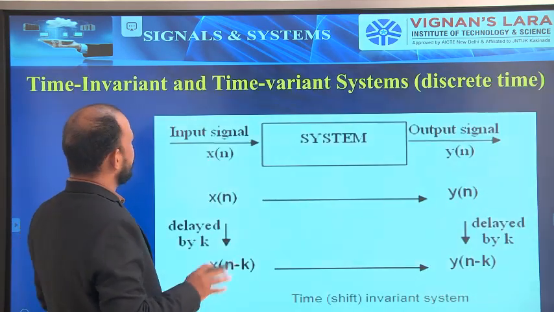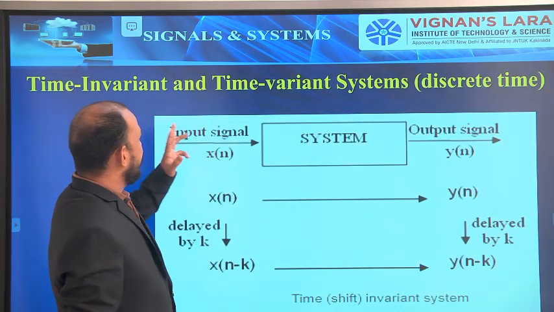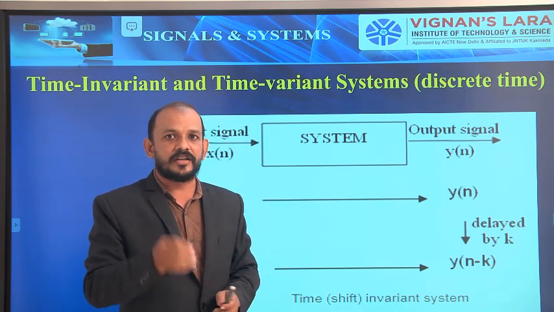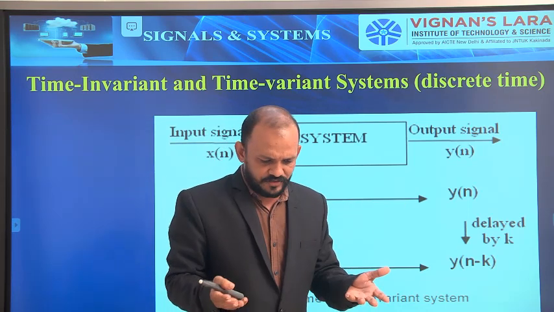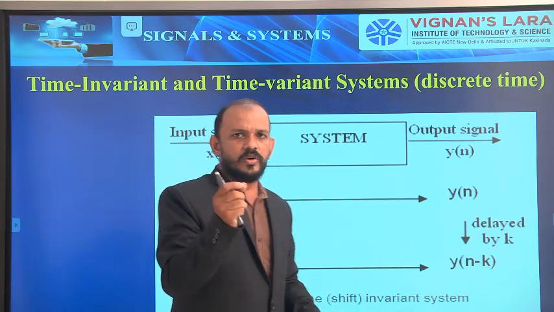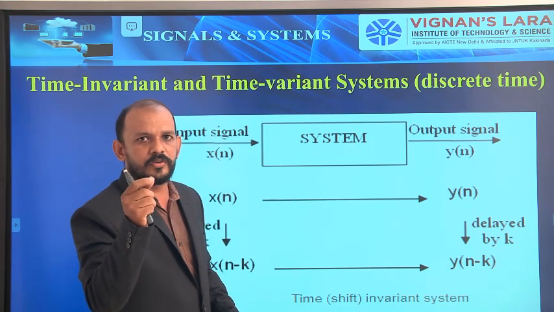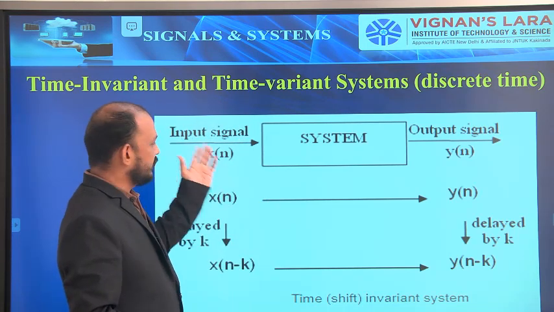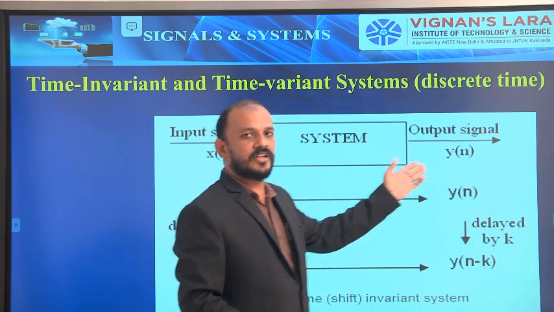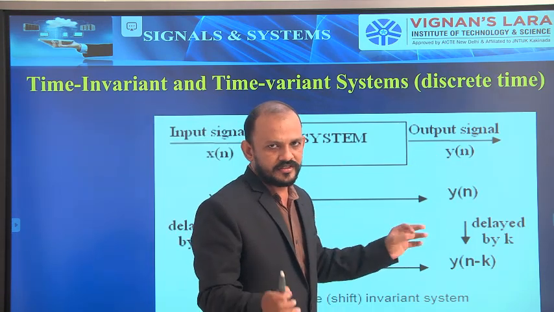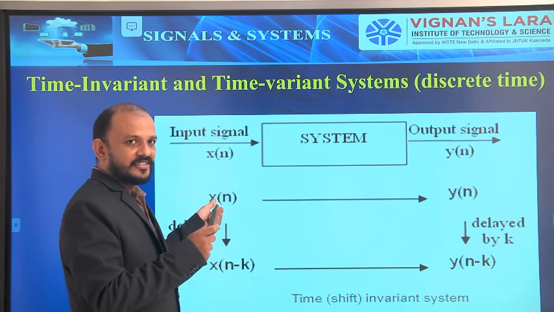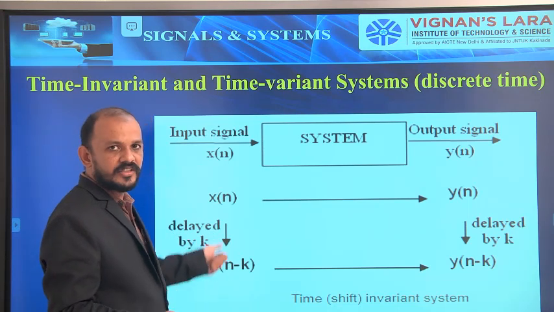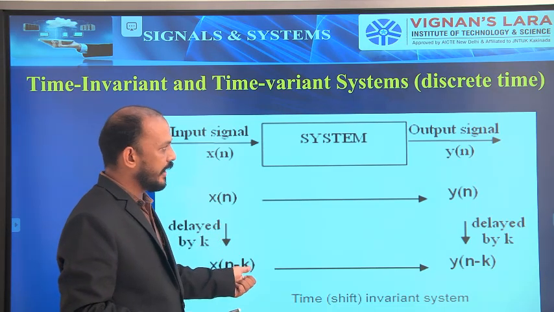Now, next, time invariant and time variant systems for discrete time. Up to now I explained the continuous case. For discrete also, the only difference is that in place of t we substitute n: t for continuous time and n for discrete time. For continuous this is x of t and this is y of t. For discrete, this is x of n and that is y of n. Simple logic. There, x of t is delayed by m seconds. Here x of n is delayed by k units, so what do we write? x of n minus k.